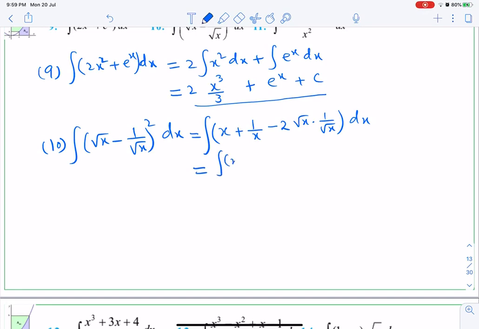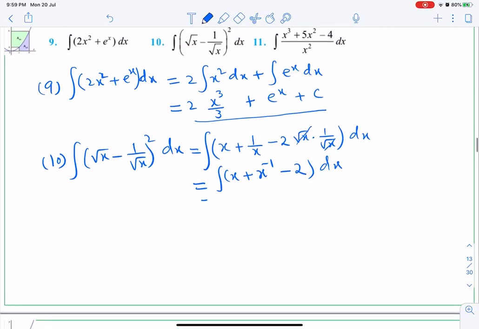Now it is x plus x to the power minus 1 minus 2, because this root x and root x will cancel. Now the integration of x will be x square upon 2. Integration of 1 upon x, I have directly given you the formula for this, no need to bring it up. Integration of 1 upon x is log of mod x, and minus integration of 2 is 2x, plus c. This is 10.